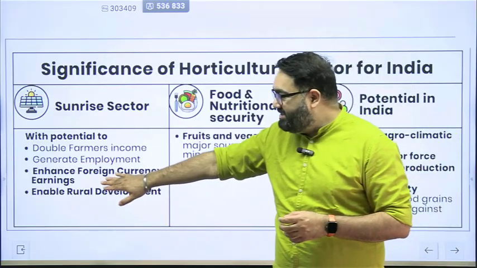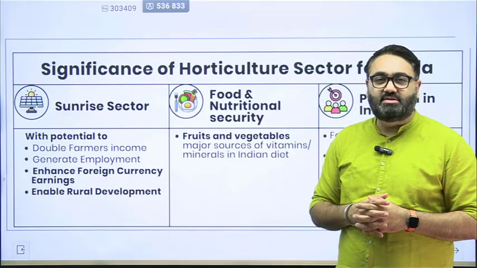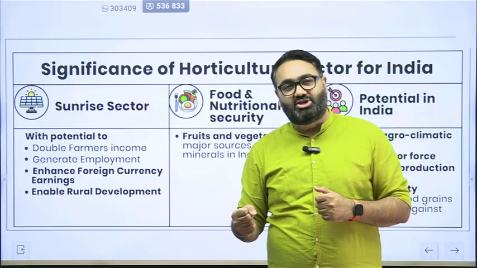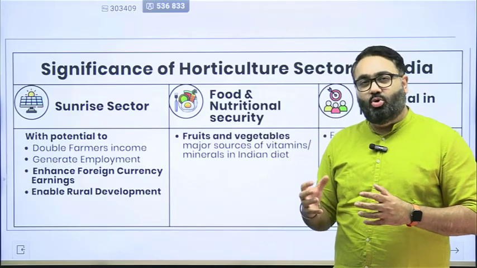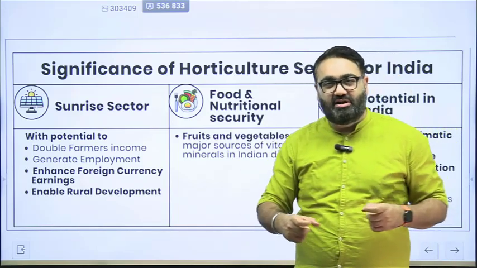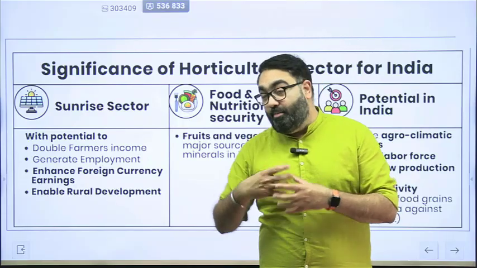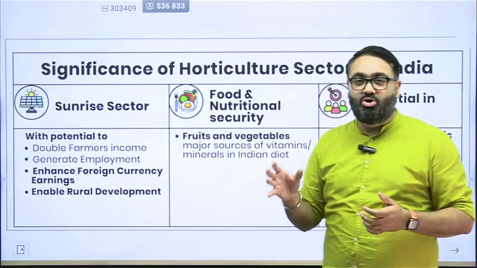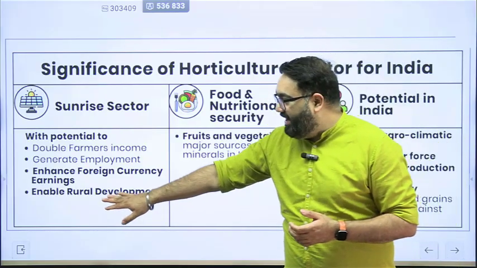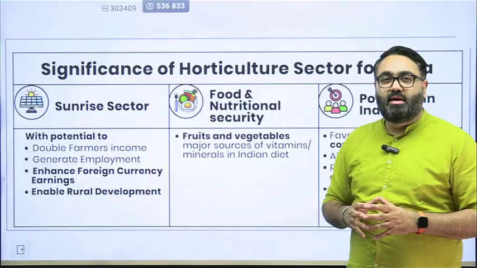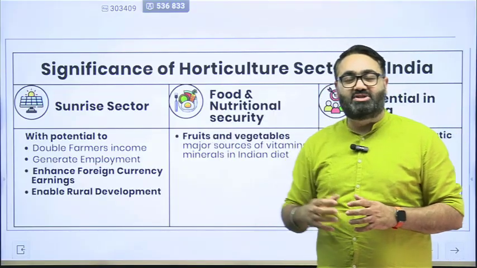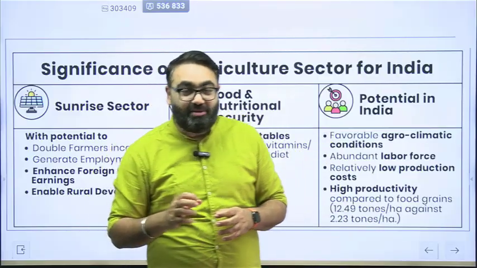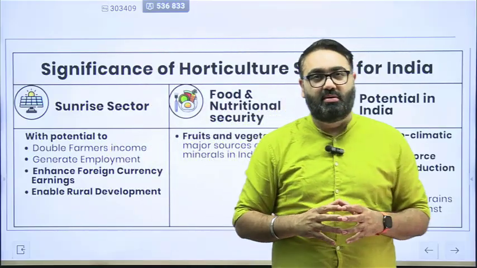So it enhances the foreign exchange earnings, because you will have an opportunity where you are able to sell it at a much higher price. You are also able to get foreign exchange in return. As a country that imports a lot of stuff, we value foreign exchange immensely. So that's a very good contributor to foreign exchange. It enables rural development, and the long-term aim that the Prime Minister had announced of doubling the farmer's income, for that also it plays a very crucial role.